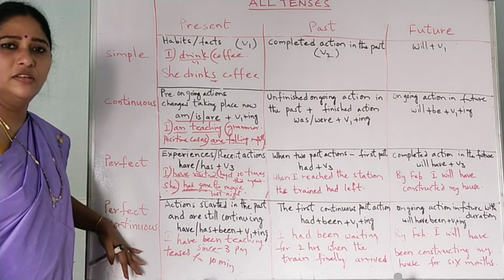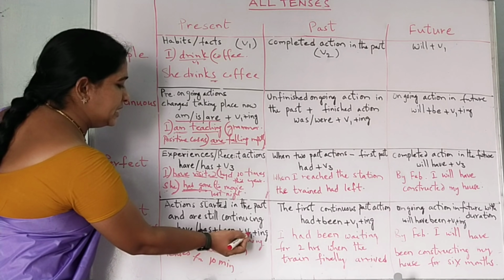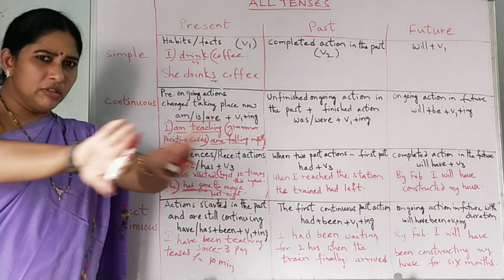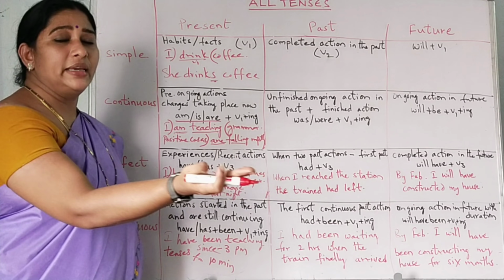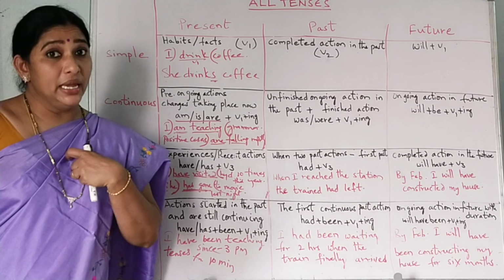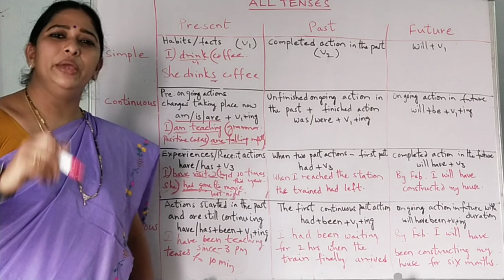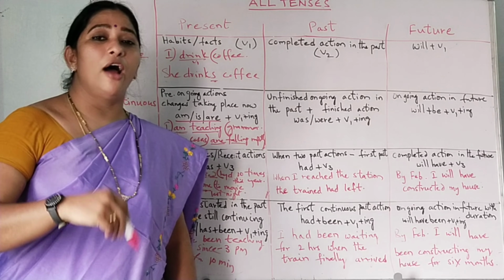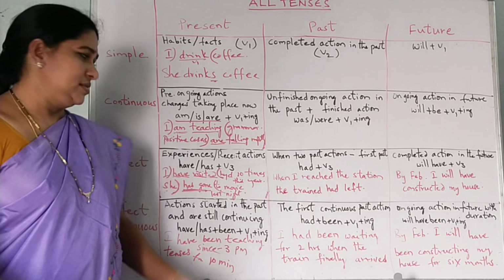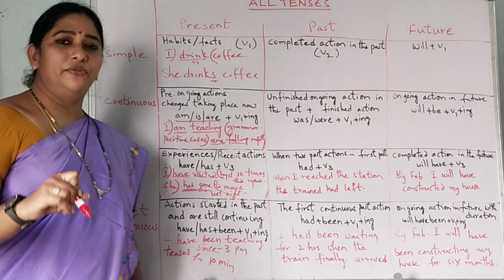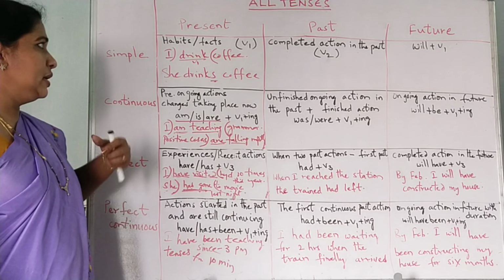That is the important thing about present perfect continuous. In present perfect continuous, you will get have or has plus been plus V1 plus ing. You remove the subject and the object: I have been living, she has been living. I have been living in this house, she has been living in this house. Has been living, have been living, have been learning, have been going, have been eating. So have plus been plus, I have, you have, she has. Whenever you get perfect, you will get have forms. This is all about the present tense. Hope you understand well. Keep on watching.